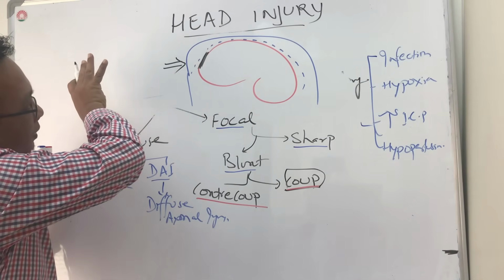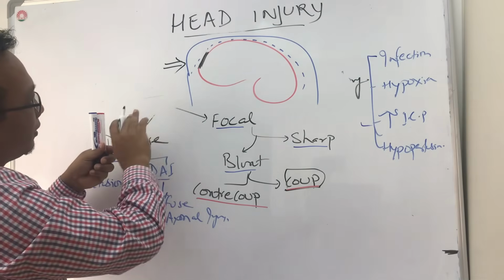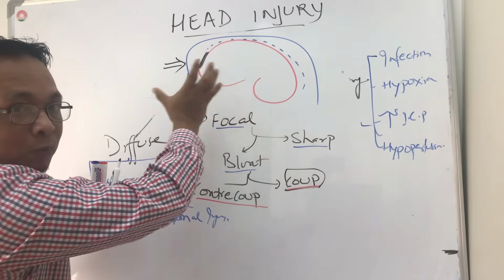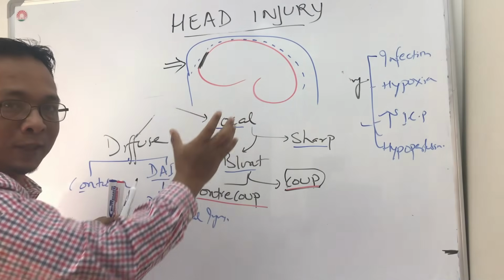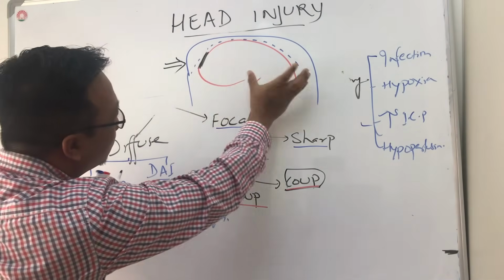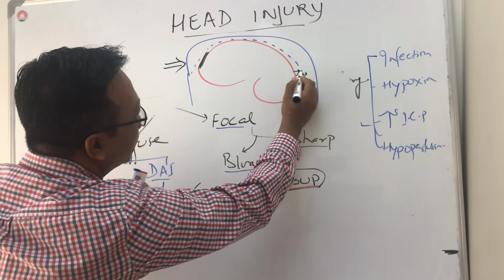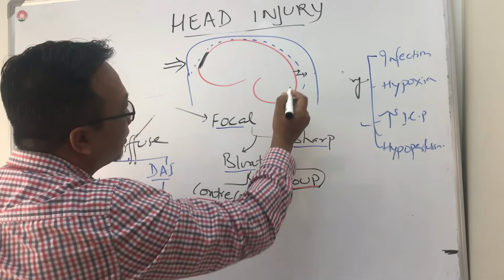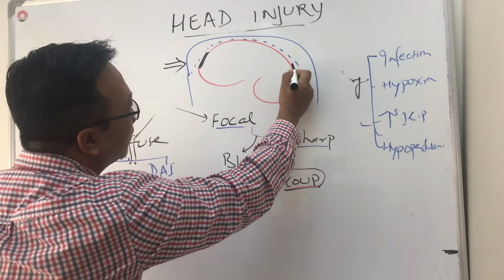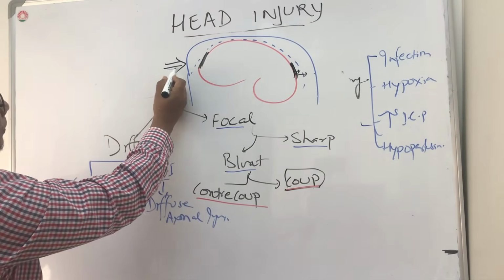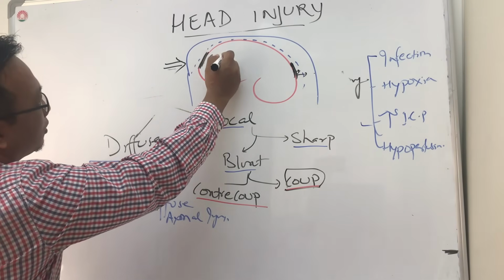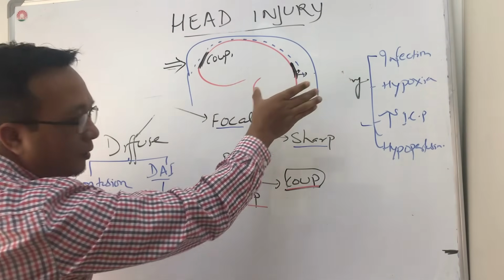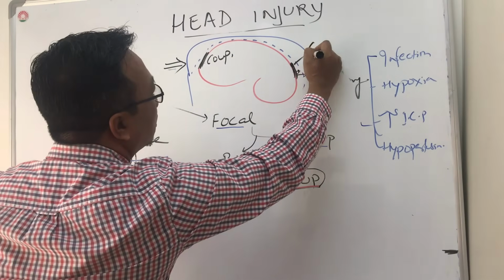And when there is a heavy impact, the brain has acceleration and deceleration. It moves inside the cranium, whatever space is available. When it moves and strikes the back part of the cranium, it can also have injury there. So when the impact is here and the injury is at the back because of the shaking, it is called contrecoup.